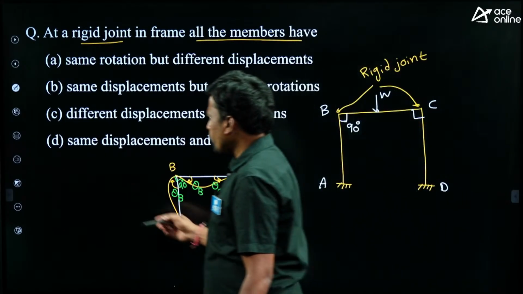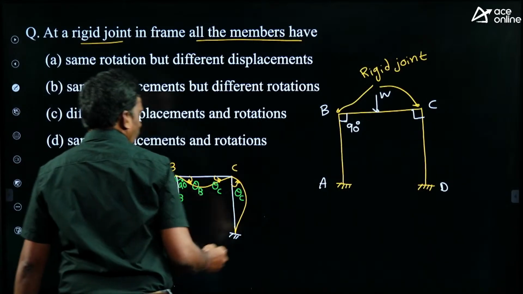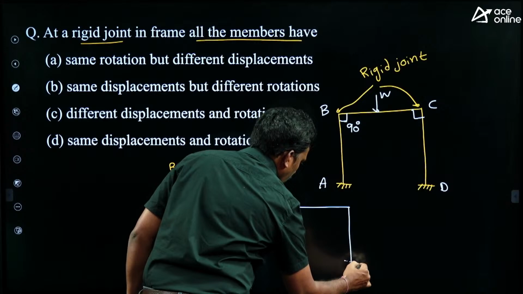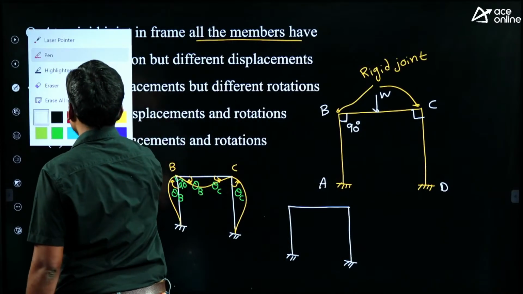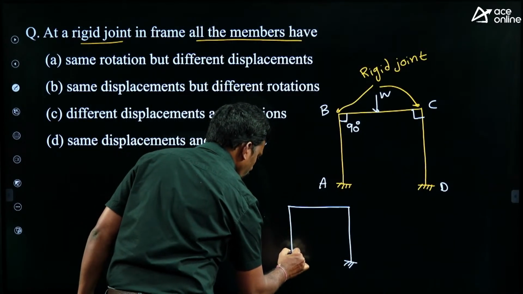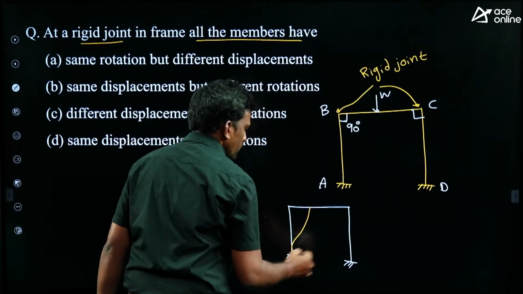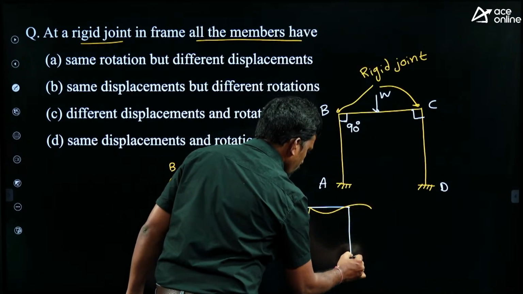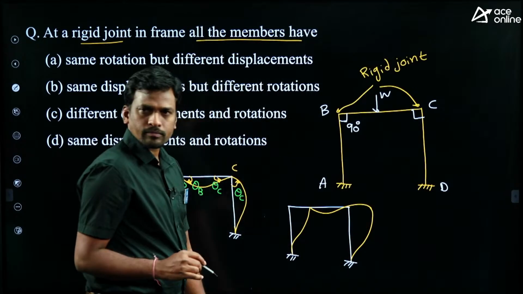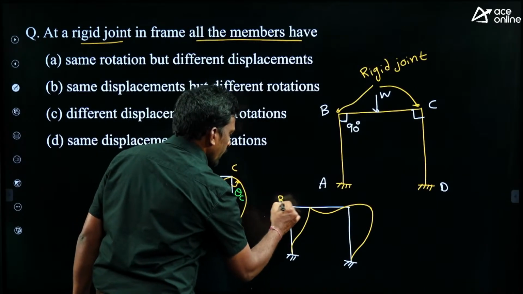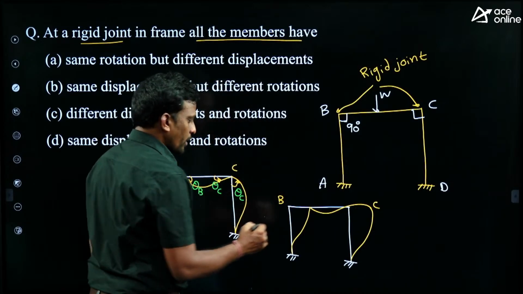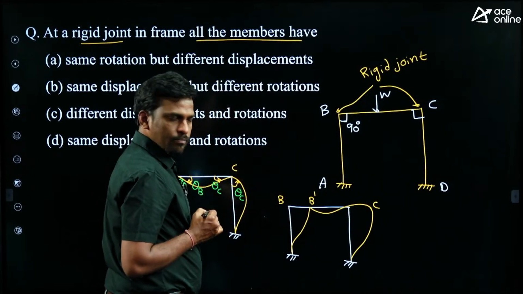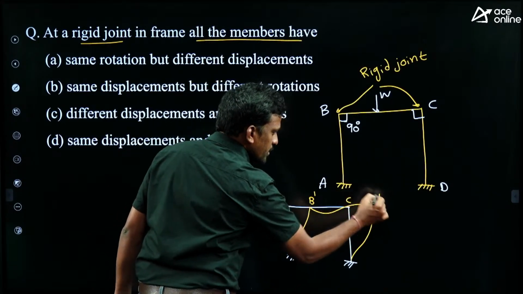Then if you apply the load unsymmetrically, for example, it will deflect like this. This is joint B, this is joint C. Before loading joint B is here, after loading joint B is here. Now this is C, and this is C dash.